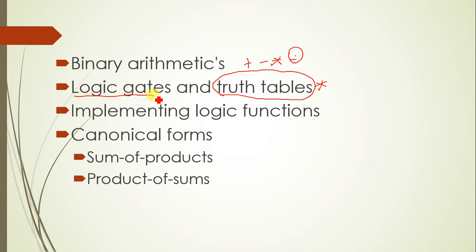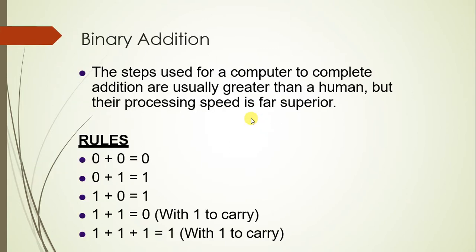So, logic gates are a very fundamental thing that we will be looking at. Apart from that, we will be implementing some logic functions and products, and all the canonical forms we will look at in today's lecture. Maybe we can continue the canonical form in the upcoming lecture also. So, till here we can have it today, including the laboratory session. Do not miss this, just to have a keen observation of how logic gates and binary arithmetic can be implemented.